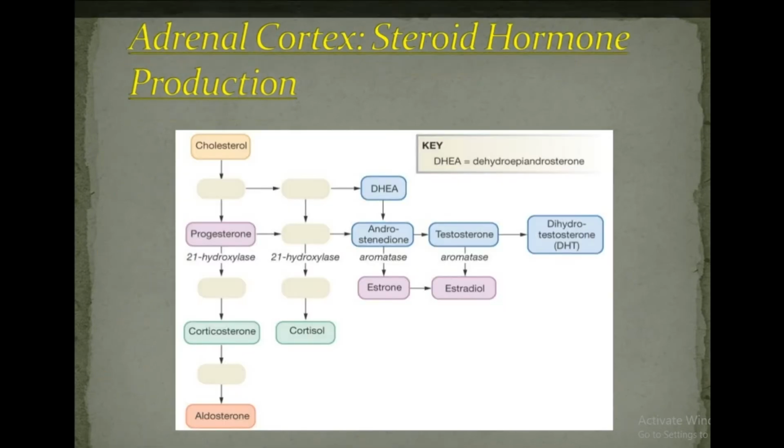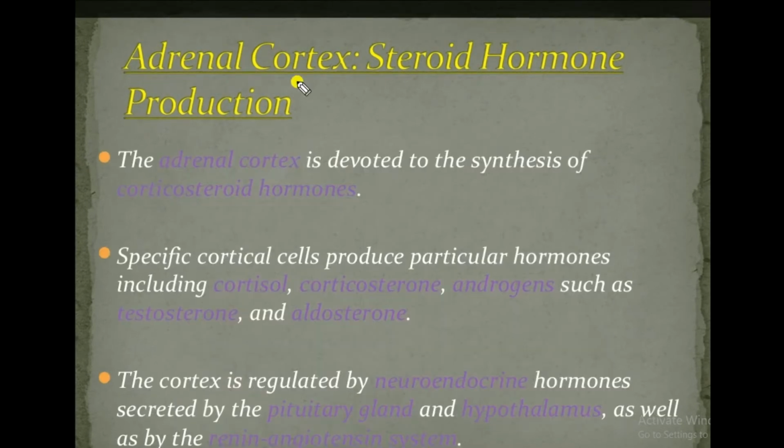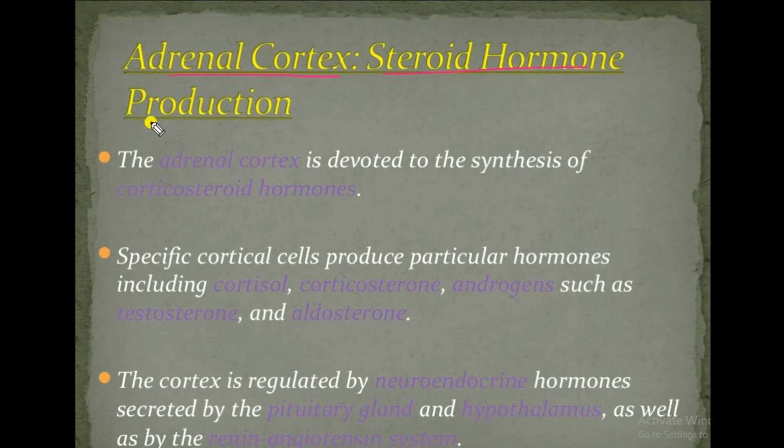And adrenal cortex steroid hormone production. The adrenal cortex is devoted to synthesis of corticosteroid hormones: aldosterone, cortisol, and androgens. Specific cortical cells produce particular hormones including cortisol, corticosterone, androgens such as testosterone, and aldosterone. Testosterone is formed in testicles.